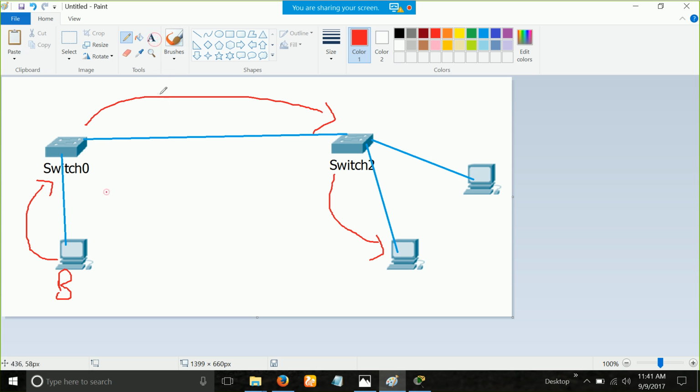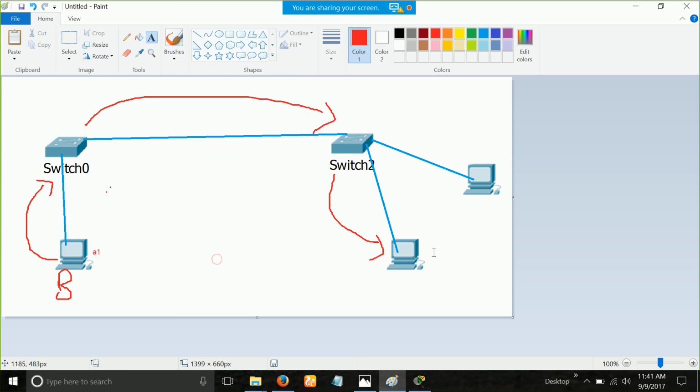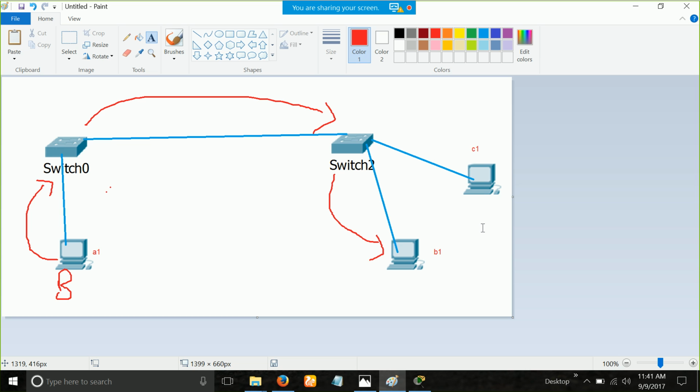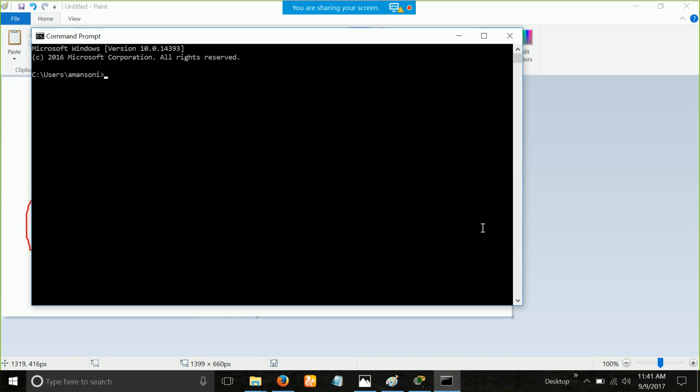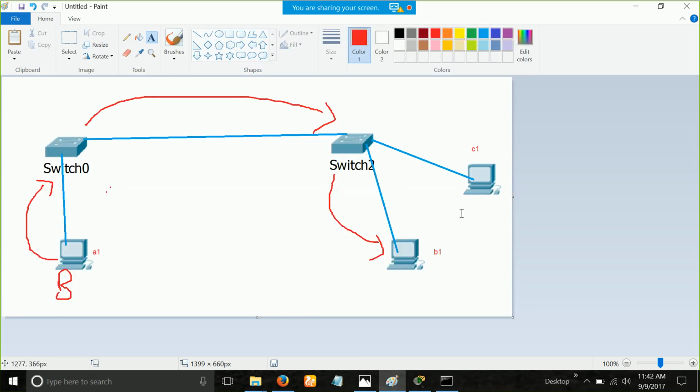In a unicast packet, the source MAC address is that of the device. For example, let's say their MAC addresses are A1, B1, and C1. In reality, always remember the MAC addresses are not like this, they are 12 digits. Let me show you the real MAC address of my machine. You can use getmac also. See, this is how real MAC addresses look. But for ease, we'll just say A1, B1, and C1.